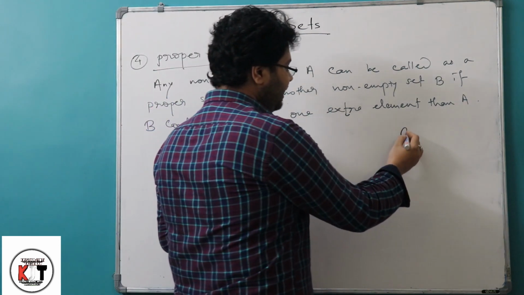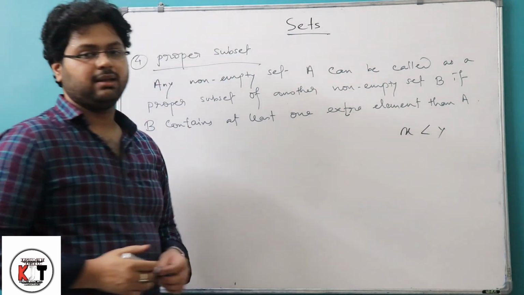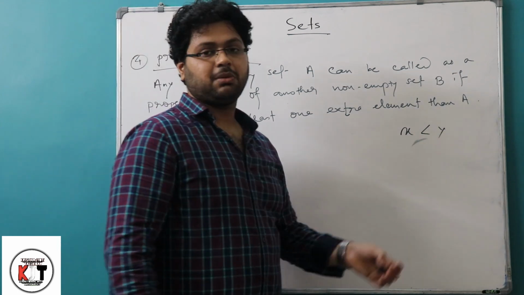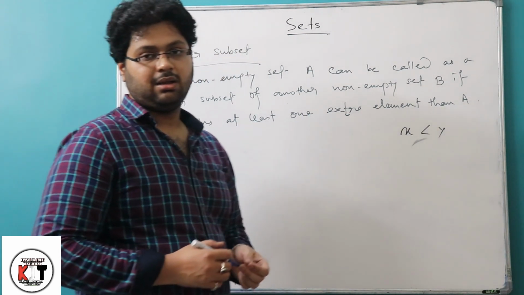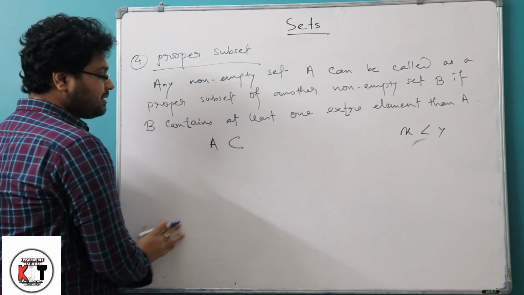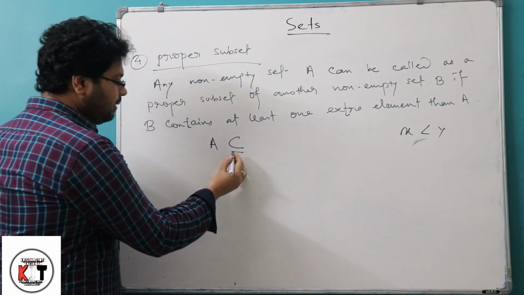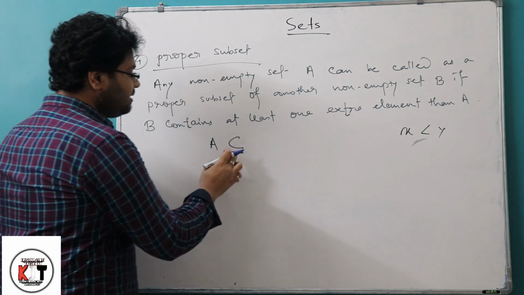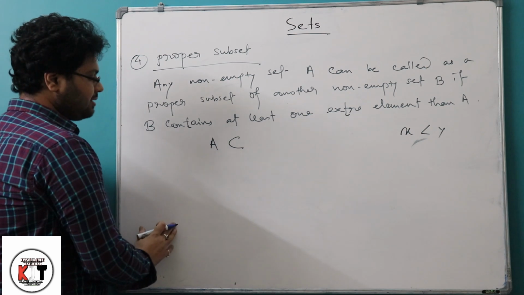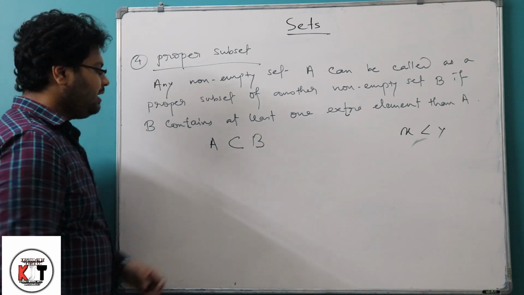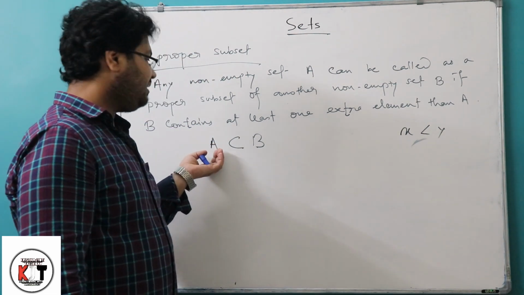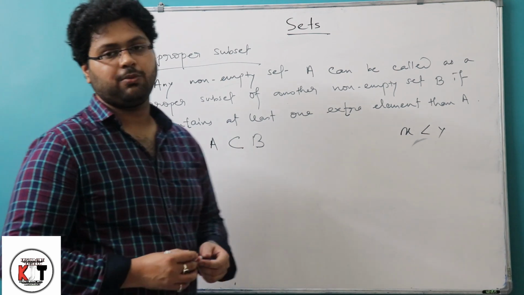That is, if we say x is less than y, now I am not giving the equals to sign. So what does it mean? Here it is a proper statement. Properly we can understand that x is less than y. So here also we will represent this by A, only the subset symbol. I will not give the equals to sign. If we give the equals to sign, it will mean the general subset. If we don't give the equals to sign, it is the proper subset sign. So A is a proper subset of B. From this statement, it is clear to all of us that the number of elements in A will be less than the number of elements in B.